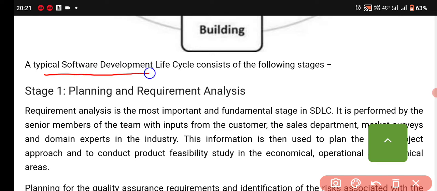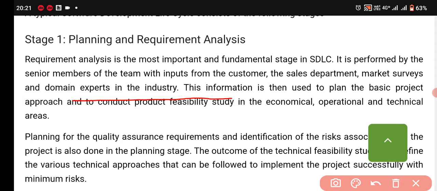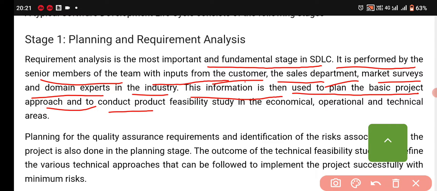A typical software development life cycle consists of the following stages. The first stage is planning and requirement analysis. Requirement analysis is the most important and fundamental stage in SDLC. It is performed by senior members of the team with inputs from the customers, the sales department, market surveys, and domain experts in the industry. This information is then used to plan the basic project approach and conduct a product feasibility study in the economical, operational and technical areas.